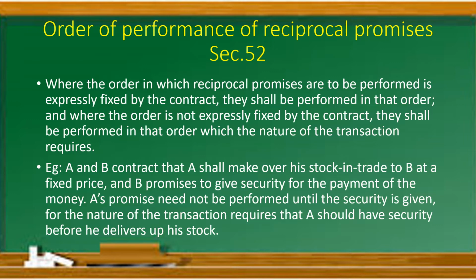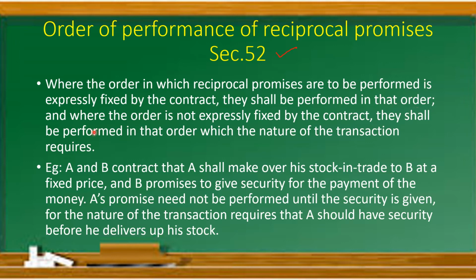Let us move ahead to section number 52, where the order of performance of reciprocal promises is fixed. See, where the order in which the reciprocal promises are to be performed is expressly fixed by the contract, that means we have already decided who is going to perform the promise first, then they shall be performed in that order.